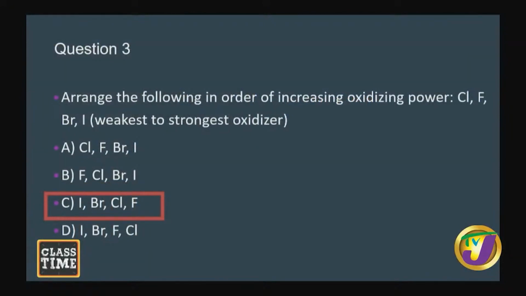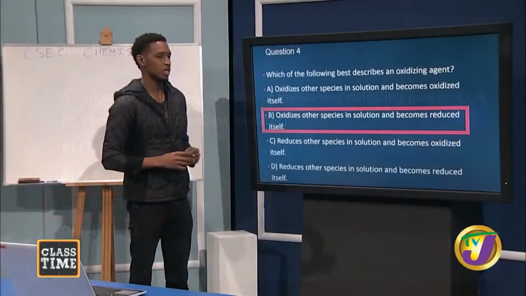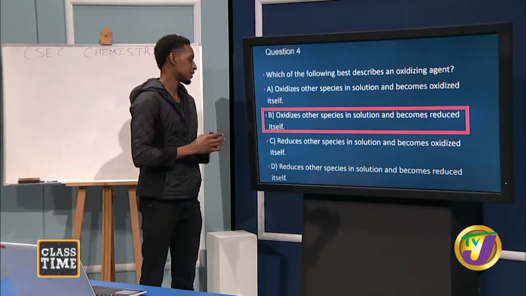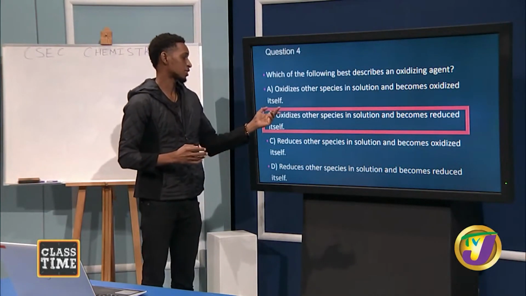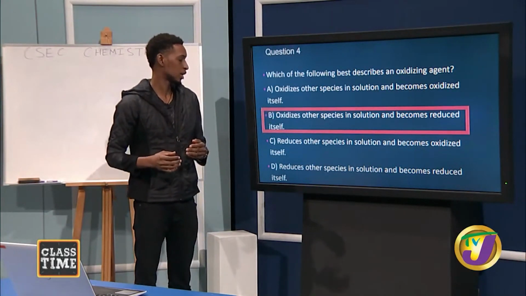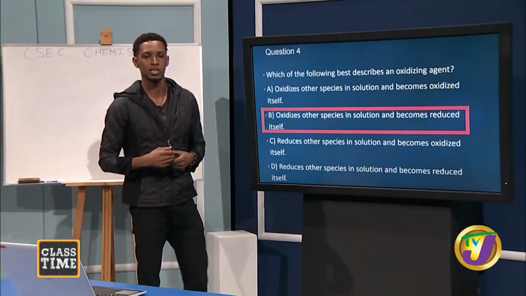Now, the last question says, which of the following best describes an oxidizing agent? And it is B. It oxidizes other species in solution and becomes reduced itself.